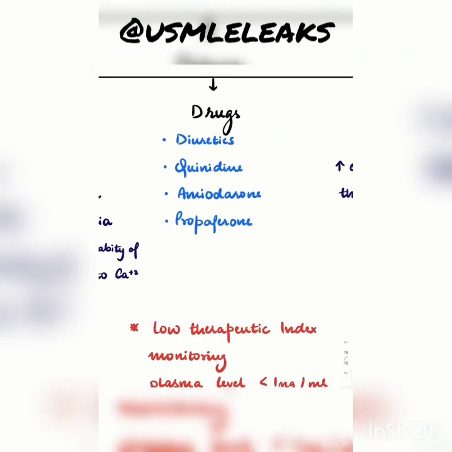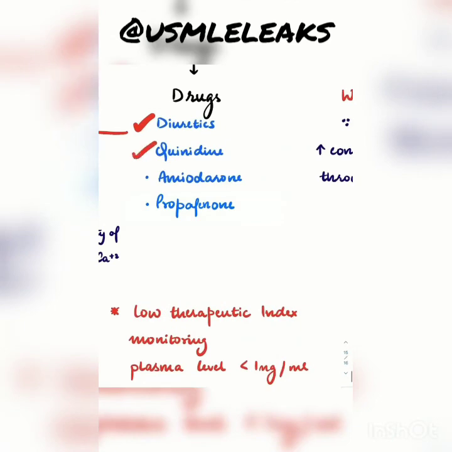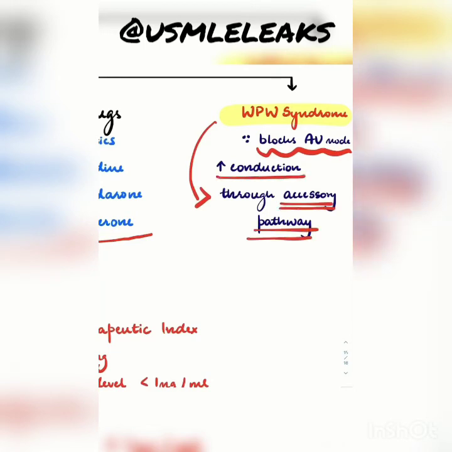Now I'll talk about the drugs. You need to mug up these. You have to remember diuretics, because obviously we talked about diuretics causing hypokalemia. Then there's quinidine, amiodarone, and propafenone. So you need to remember these drugs. And an important thing is that digoxin is contraindicated in WPW syndrome. We read right now that it blocks the AV node. WPW syndrome is an arrhythmia of the accessory pathway. So if I block the AV node, the conduction in the accessory pathway increases. So basically I'm worsening the situation in WPW syndrome, so I cannot give digoxin.